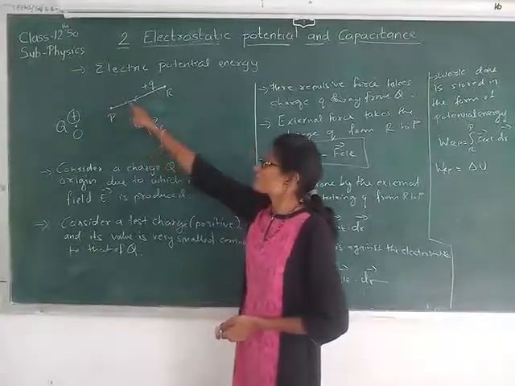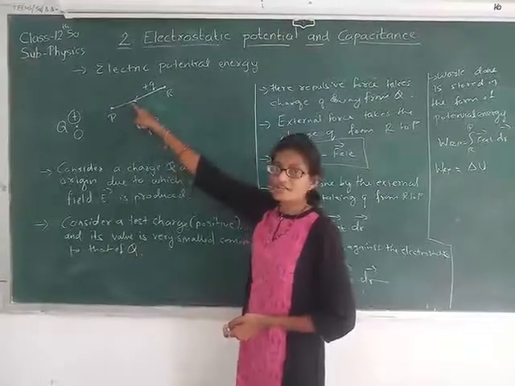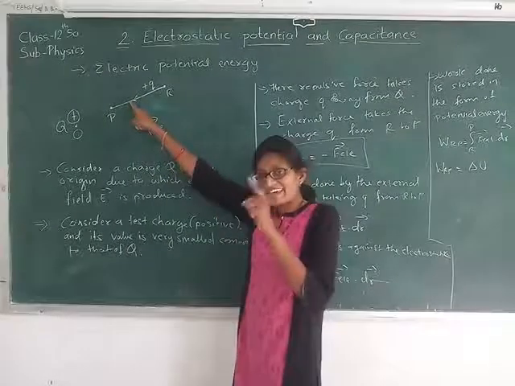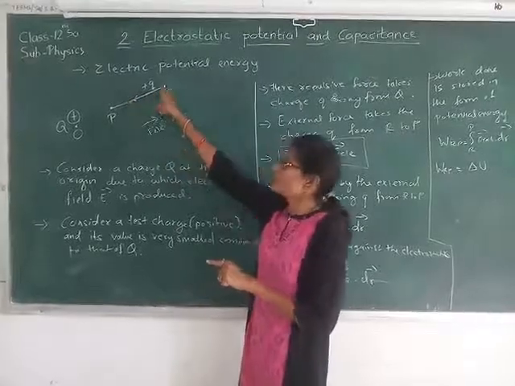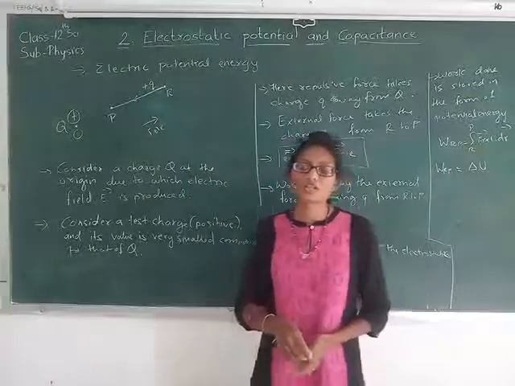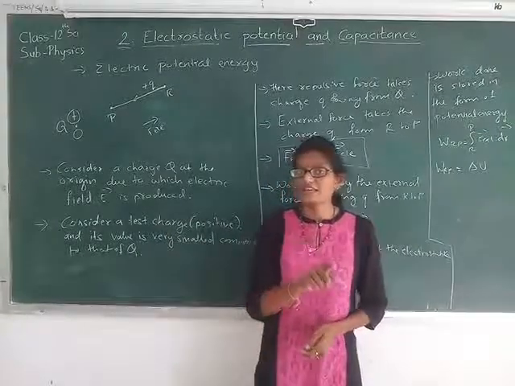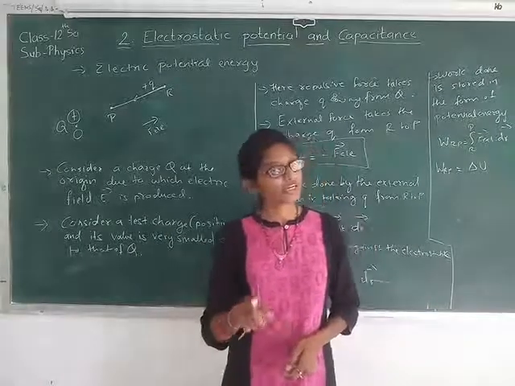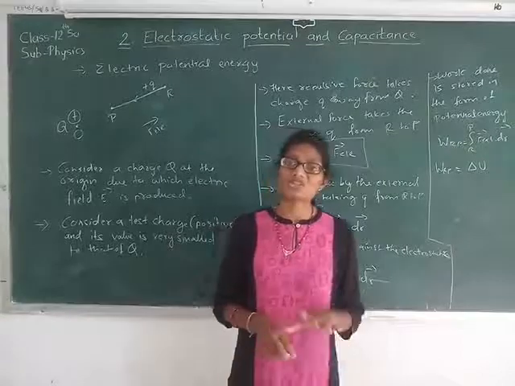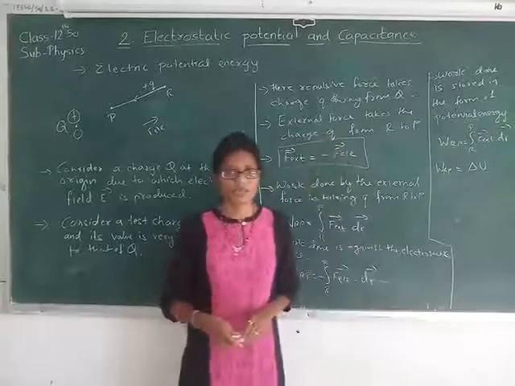When it starts its motion, it loses potential energy and at the same time gains kinetic energy and moves away from the source charge. So at every point on the path, the sum of the kinetic energy and the potential energy remains constant. It is conserved.